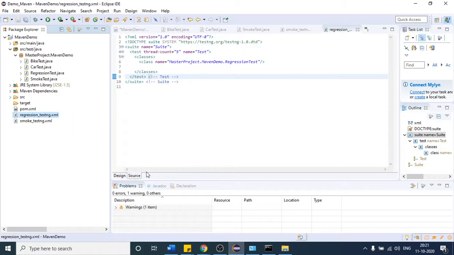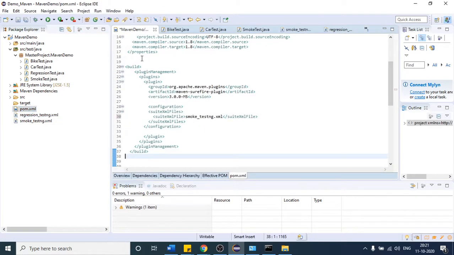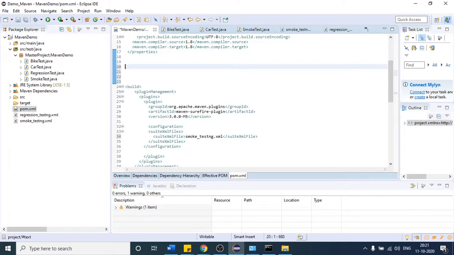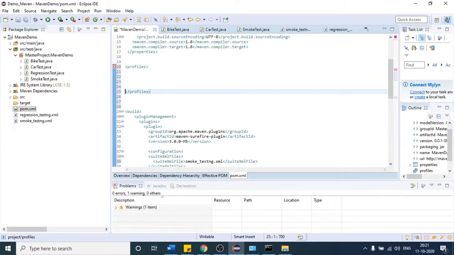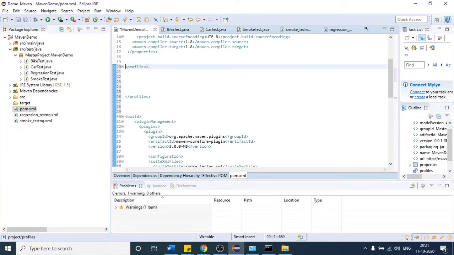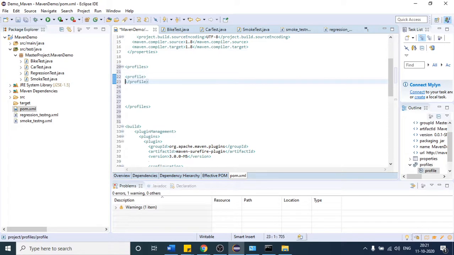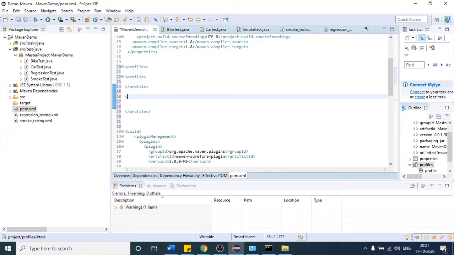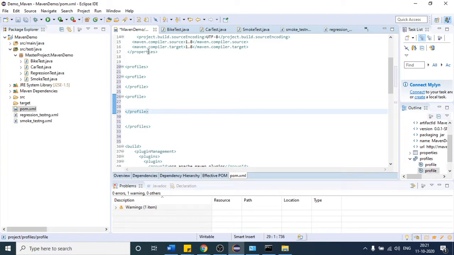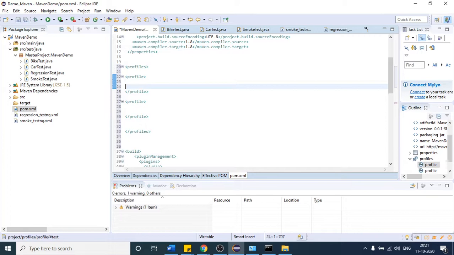So how? Let me open my pom.xml, and on top of the build tag, I will create one tag which is called profiles, and this is the parent tag. Profiles is the parent. Inside that profiles tag, we can have multiple profiles. So we can have profile one, this is my first profile and this is my second profile. So this is the parent and this is a child of the parent.